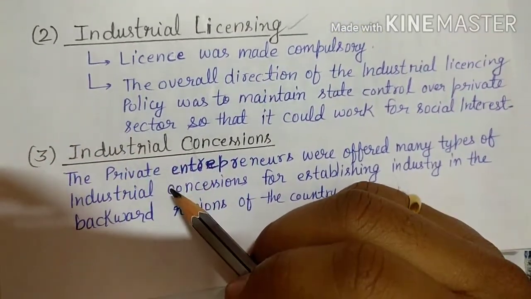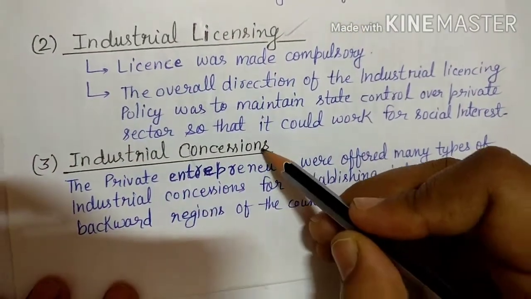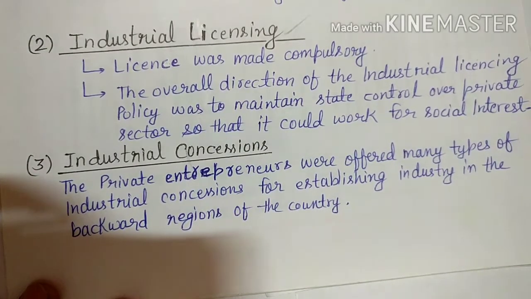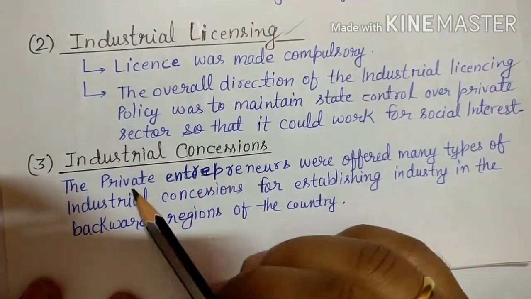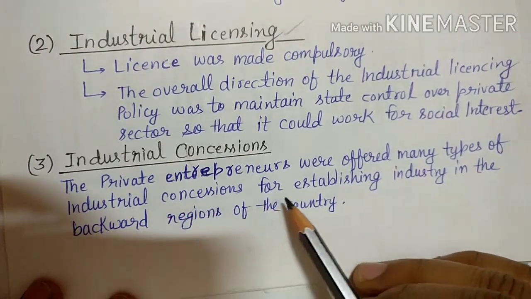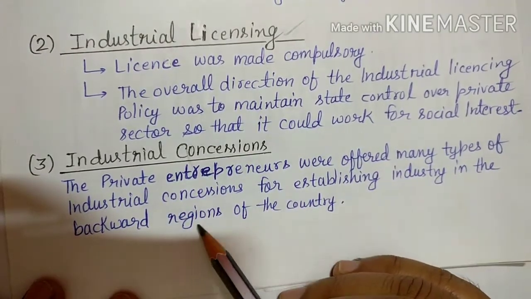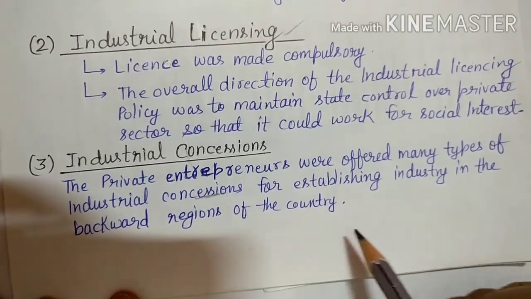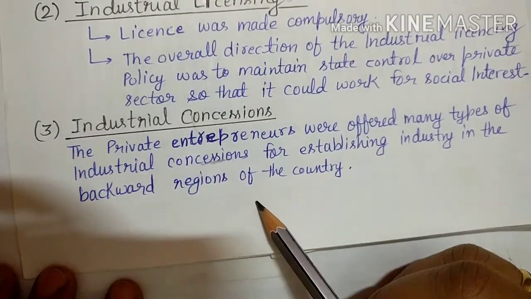Then comes industrial concession. Concession means, maybe you have heard about fee concession, where you get some relief in fees. What is industrial concession here? The private entrepreneurs were offered many types of industrial concessions, that is, relief, for establishing industries in the backward regions of the country.